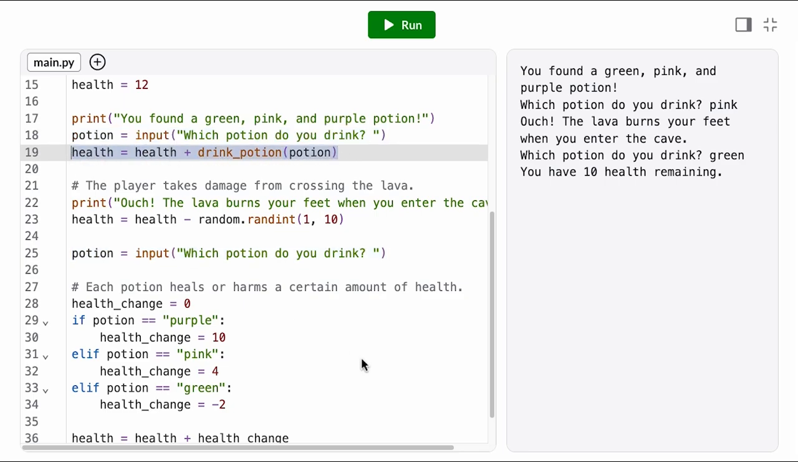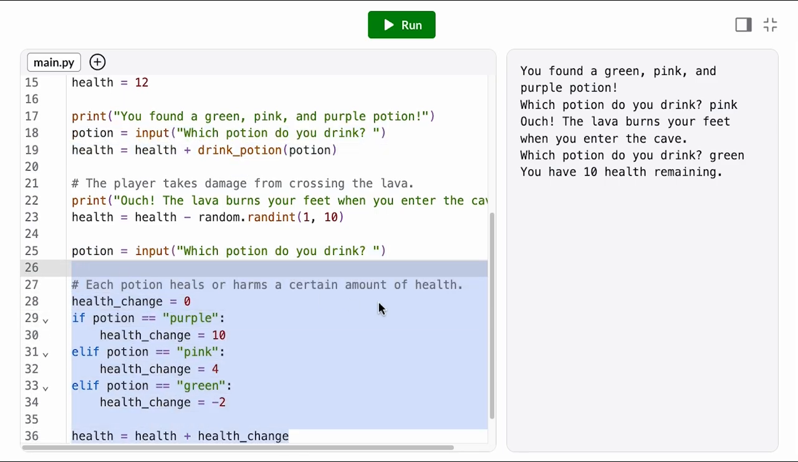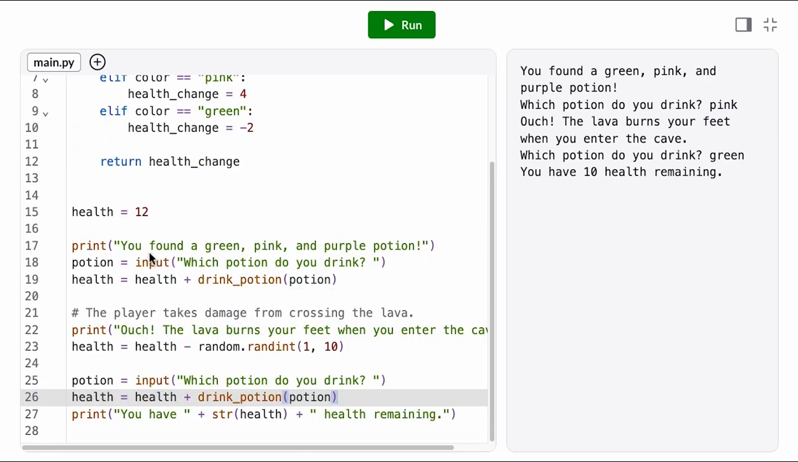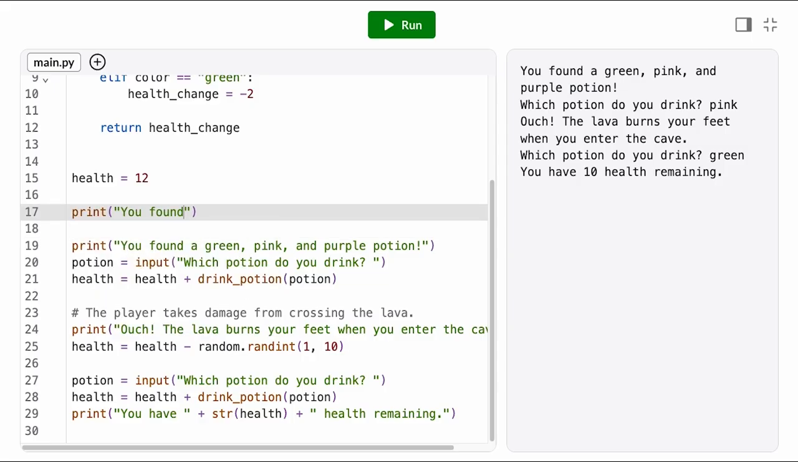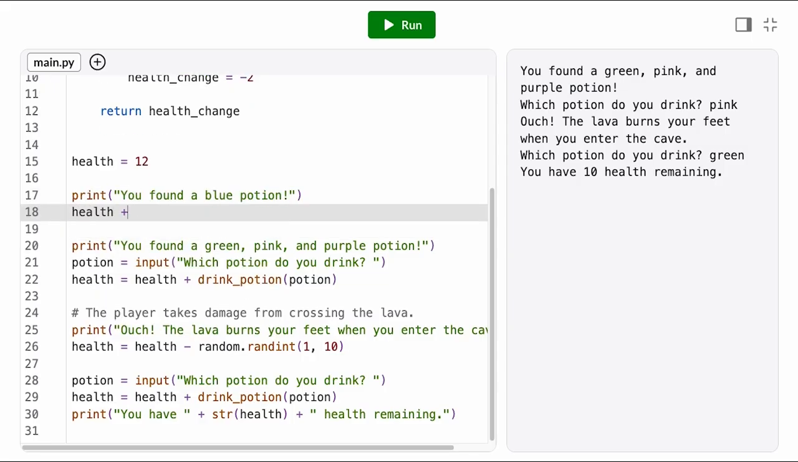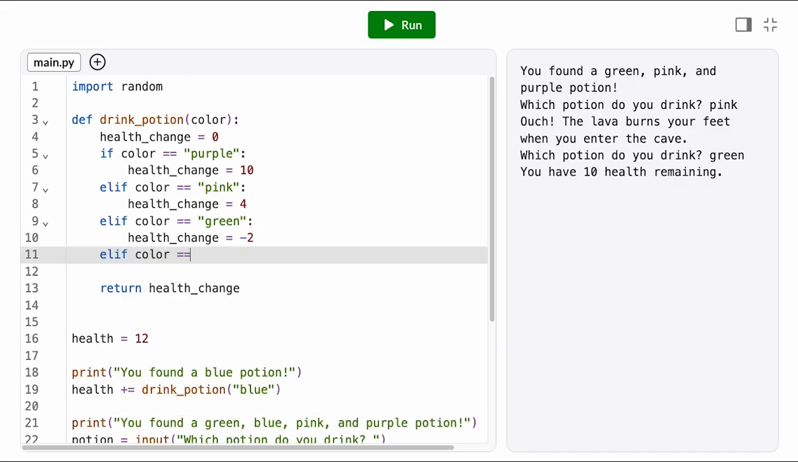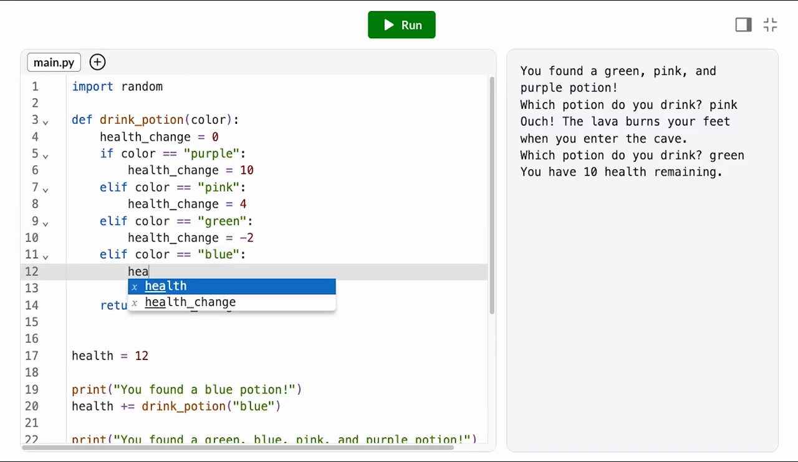The more we break down our programs into functions, the easier they are to read and maintain. For example, if I want to add a blue potion, I only need to modify this one function definition. Before, I would have had to find every duplicated potion conditional in the entire program and update all of them to include a blue potion. But now, every time I drink a potion, I just call this function.